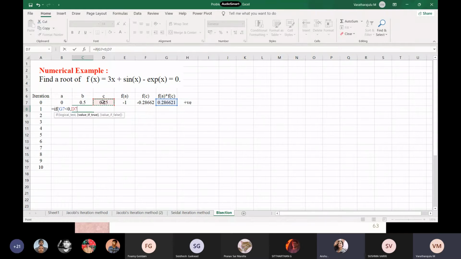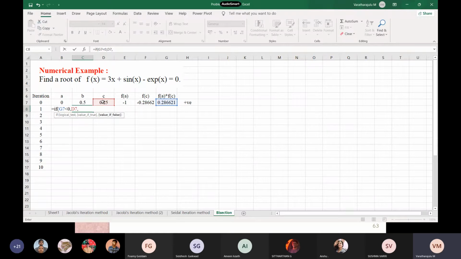That's all. Else. Sir, can't we use H7 rather than using G7? Positive, so that only we use that, no? Yes, that column.